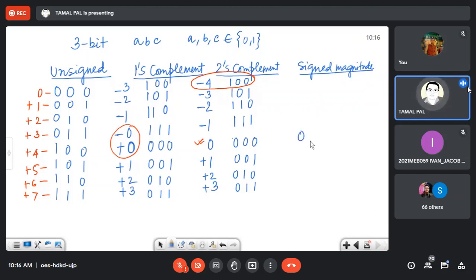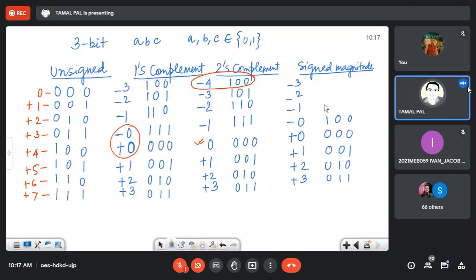So here also +0 and -0, there is a problem of +1, +2, +3, -1, -2, -3, and 0 means 0, 0, 0. This is 1, 0, 0. And 1 means 0, 0, 1, 0, 1, 0, 0, 1, 1.